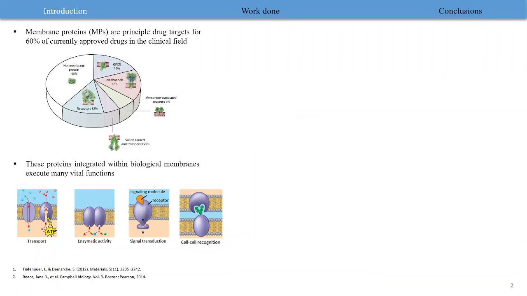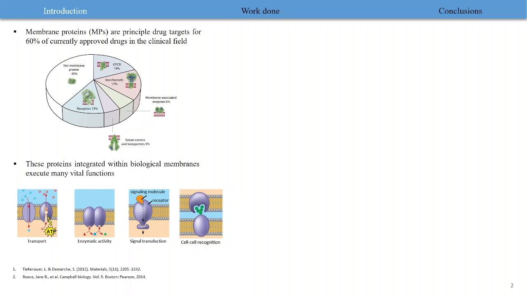So coming to the introduction, as we all know, membrane proteins are a diverse class of proteins that reside within the lipid bilayer of the cell membrane. They execute a wide range of cellular functions which include transport, enzymatic activity, signal transduction, etc. It is thus not surprising that they constitute approximately 1/3 of the cell proteome. They are targeted by nearly 60% of the marketed pharmaceutical drugs, and as you can see, among which GPCRs are the most prevalent drug target, followed by ion channels and receptors.